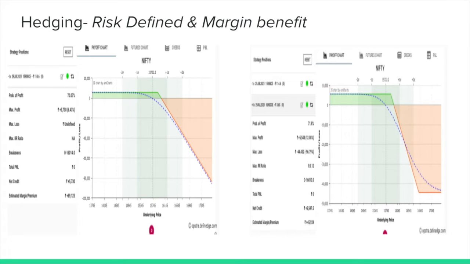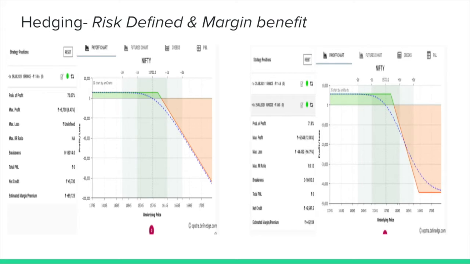So 2 or 3 rupees per lot cuts down your margin to half of it. It hardly costs you 45,000 for one lot. Intraday, you get double leverage; you can take 1, 2 or 3 times leverage this way.